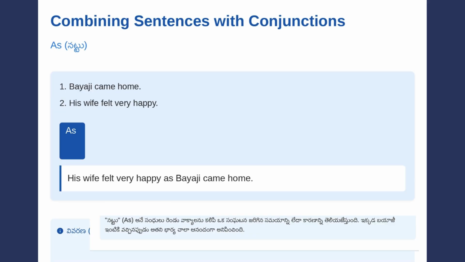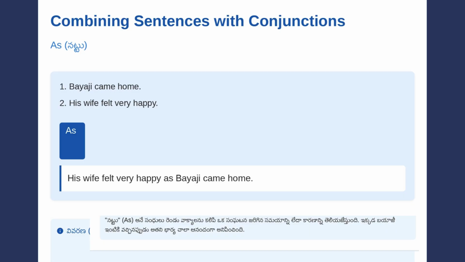As, nattu. Moving to our second slide, we have the conjunction as, which in Telugu is nattu. The original sentences are, Bayaji came home. His wife felt very happy. When we combine these using as, we get: his wife felt very happy as Bayaji came home.